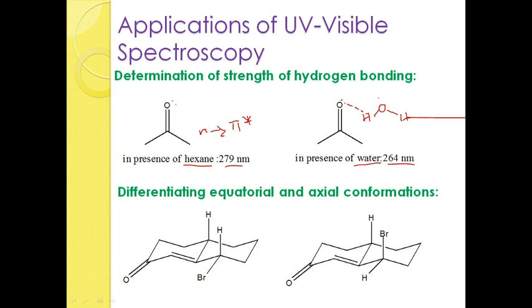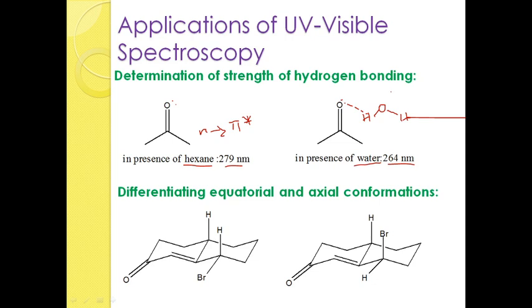As the amount required is high, then what about lambda? Energy and lambda are inversely proportional. When energy increases, then what about lambda? Lambda must decrease. So that's why, due to the presence of hydrogen bonding, we experience a decrease in the lambda max, that is a decrease in the wavelength.